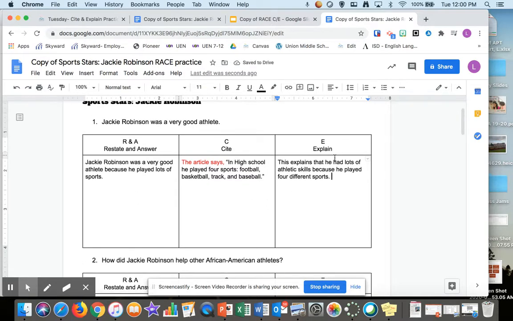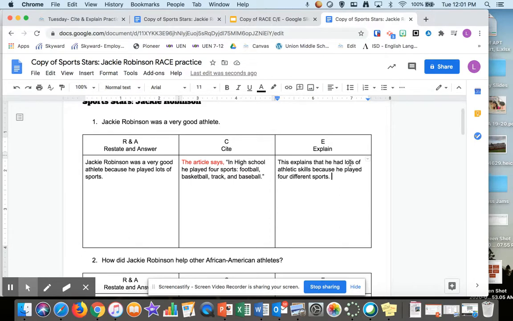Now, for my second, I want to keep going and explain more evidence. The more explain you give, the better. And this is the most important part of your paragraph. So now I'm going to think, okay, how does playing 4 sports prove that he was a very good athlete? Well, maybe I want to say something about how in order to play, it showed he was dedicated and knew what he was doing.